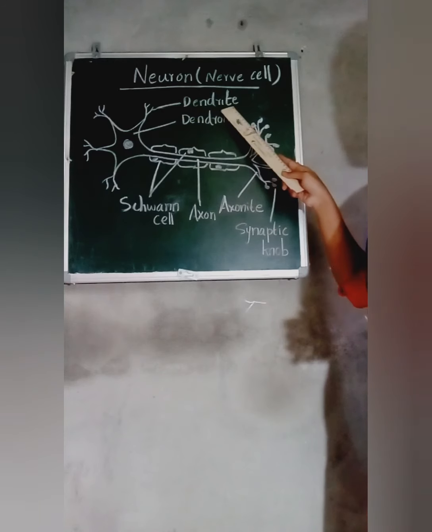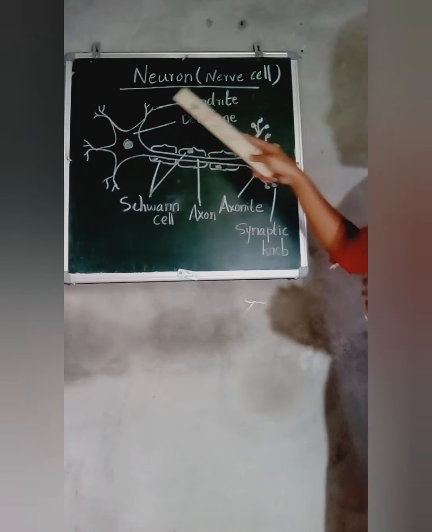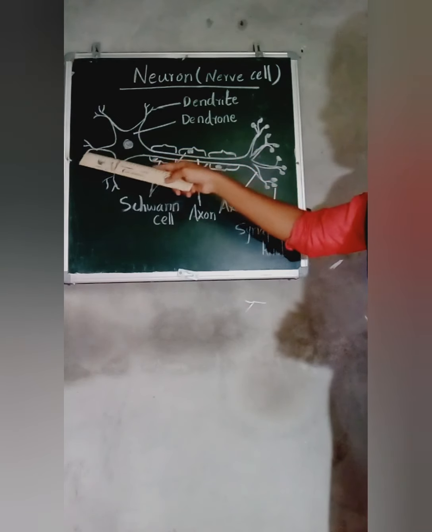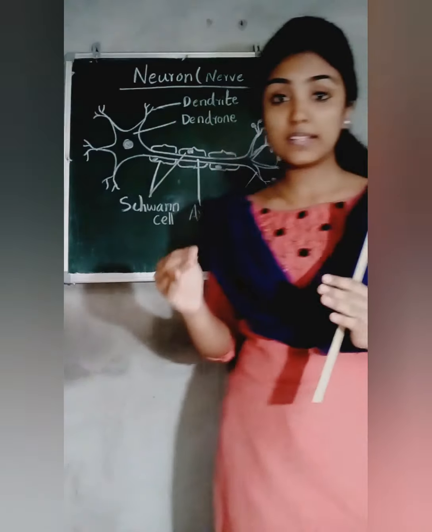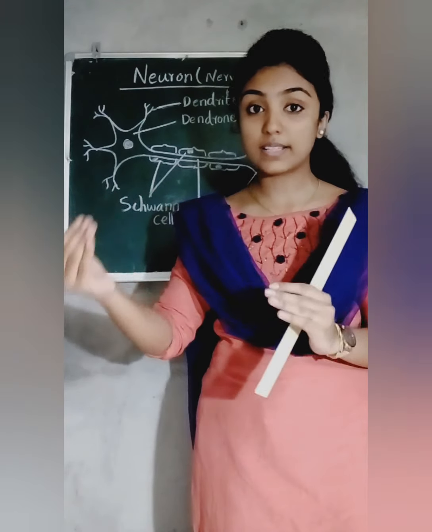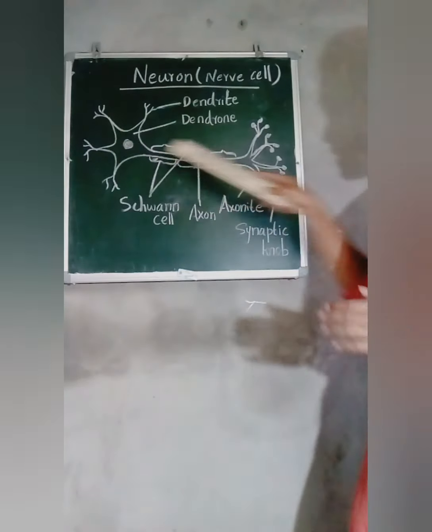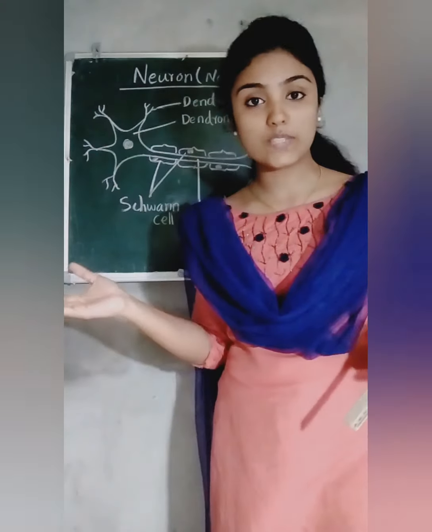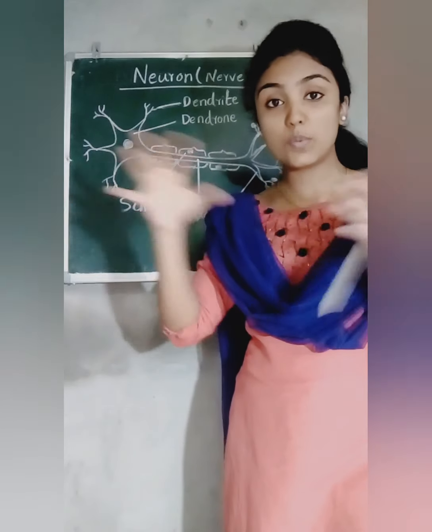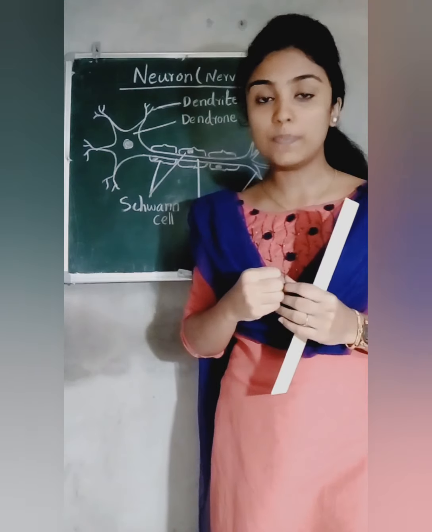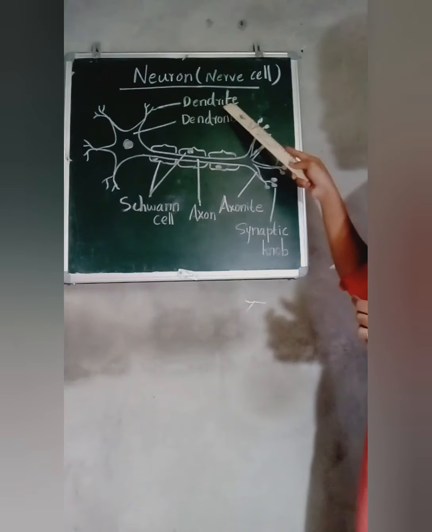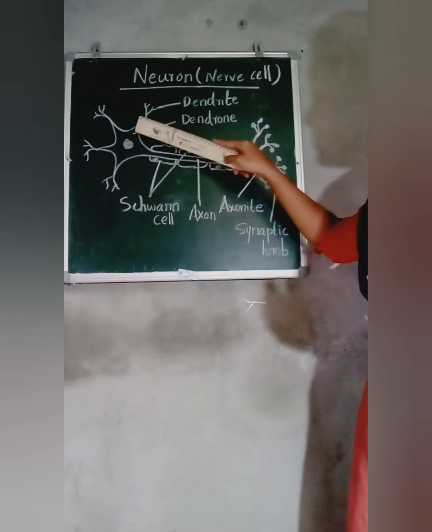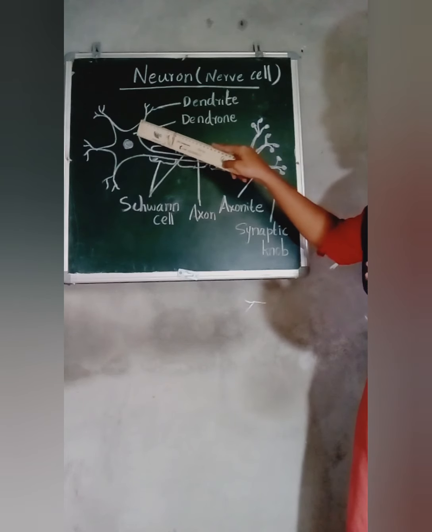Now we shall learn the function of all these different parts of neuron. So dendrite, we know that dendrite are the small branches of dendron. This dendrite receives impulses from the adjacent neuron. So we know that this is the structure of a single cell. Just like this, numerous number of cells are there, and all these numerous neurons combine together to form nervous system. So this dendrite receives impulses from the adjacent neuron and it transmits the impulse to dendron.